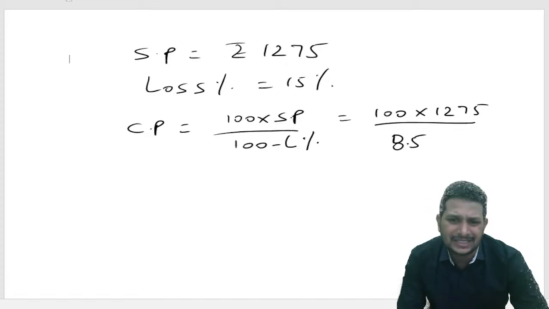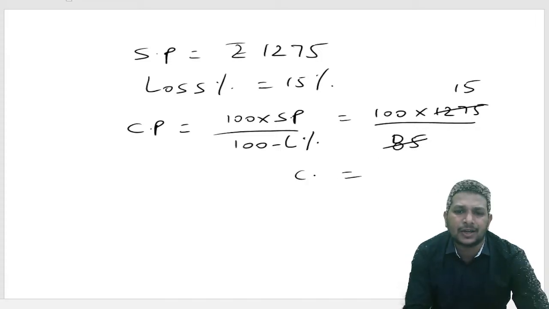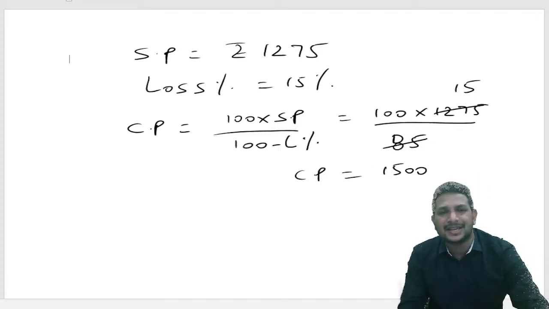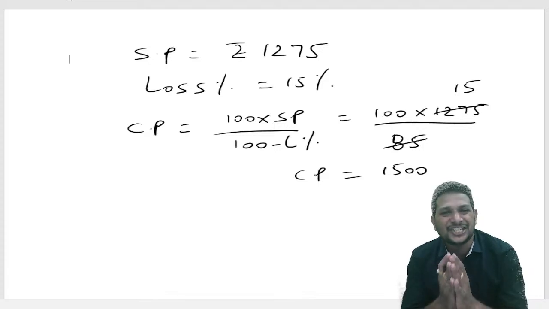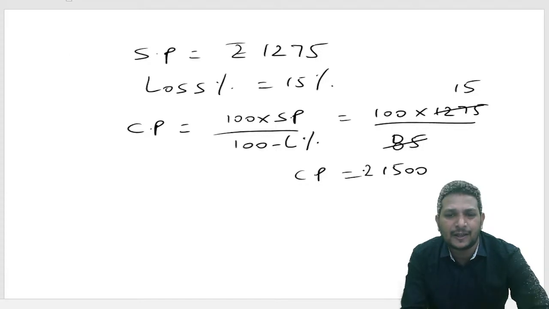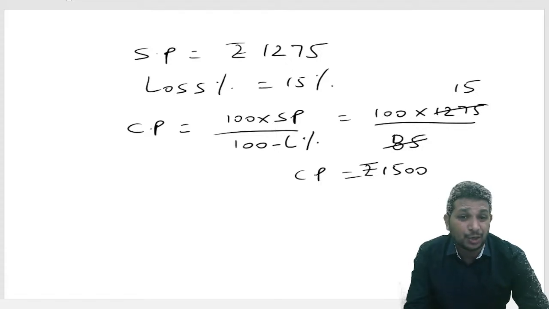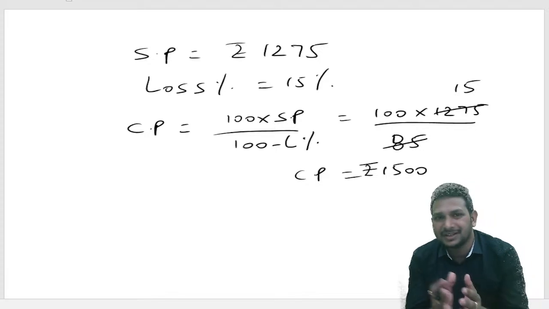I'll try to cancel it off directly. We'll get the cost price as 1500. Calculations, try to work it on your own. There are many methods. As I told you, you can do the calculation in any way, the final answer never changes, right? So we got the cost price as 1500 rupees. But still the question is not yet completed. Now we have the cost price of the watch as 1500.